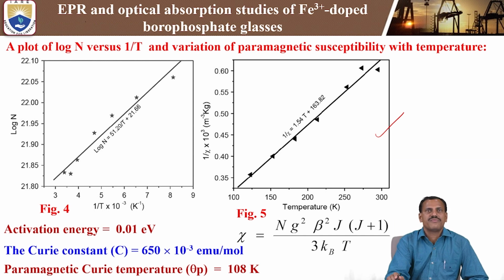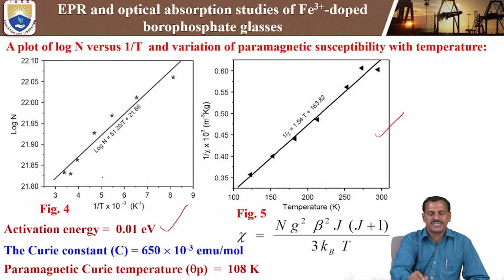From figure 4, by using the number of spins, we are calculating the activation energy in the present study of sodium borophosphate glasses, using this analysis of log N versus 1 by T. After linear fit, we have to fit the equation based on our number of spins in the resonance signal.